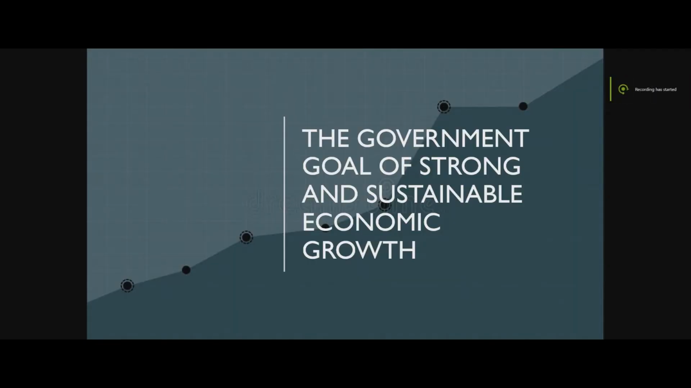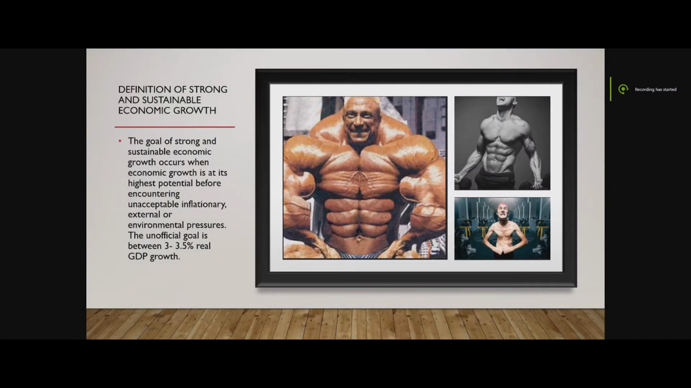government goal of strong and sustainable economic growth? Let's take a look. First off, I highly suggest you copy down this definition. We can use this in SACs and exams to help you get the highest marks possible when required, when you need to find the goal of strong sustainable economic growth.